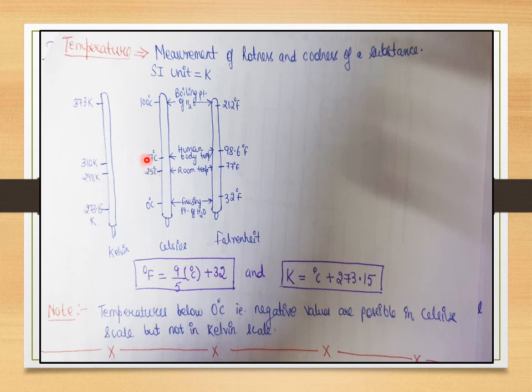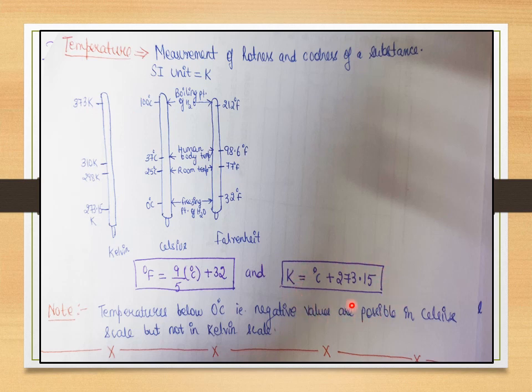Similarly, if I want to know my human body temperature, I know human body temperature is 37 degrees Celsius. So put 37 over here plus 273.15. In the Kelvin scale, it would be 310.15, or just round it off, 310 Kelvin. Right, so this is the conversion. Whatever temperatures you know in degree Celsius can be converted to Kelvin, or Kelvin temperatures can be converted to degree Celsius, using this particular formula.